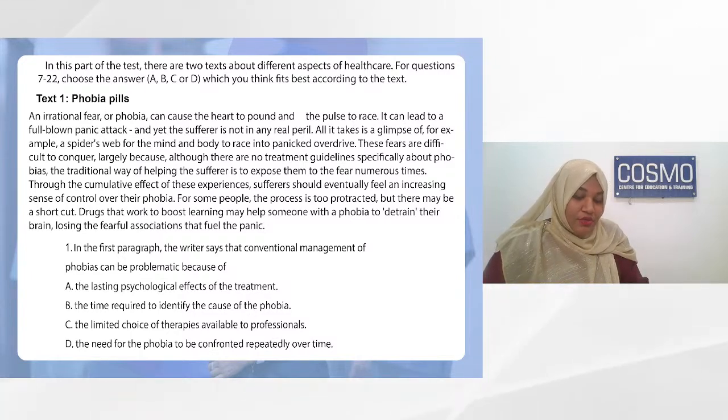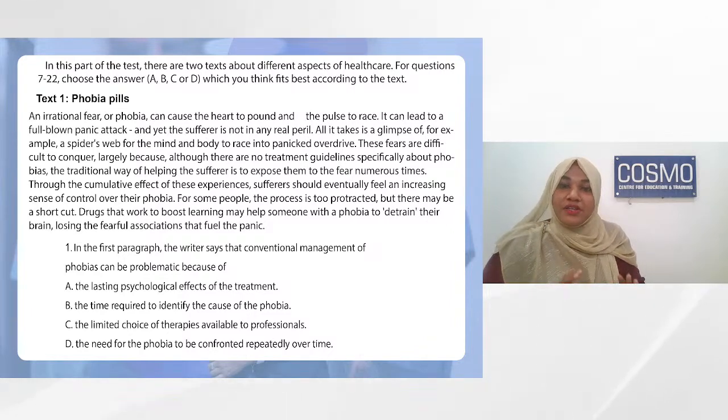So through the cumulative effects of these experiences, the sufferer should eventually, so this is the author's opinion. The author is saying, when we continuously expose them to this phobia, eventually they should feel an increasing sense of control over their phobia. So what he is saying is, when we keep exposing them to this phobia, slowly they can control their fear. This is what the author is reasoning here. For some people, that is, again, we are actually talking about a few set of people, the process is too protracted. Protracted means it is stretched, it is too overdrawn.